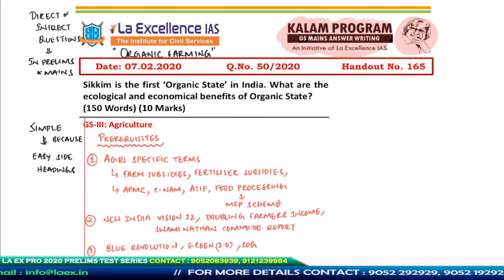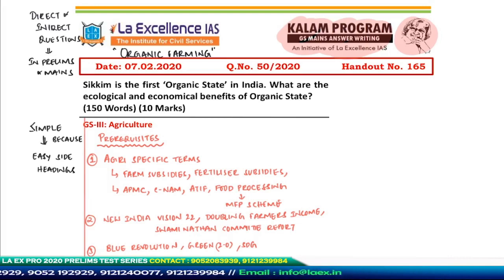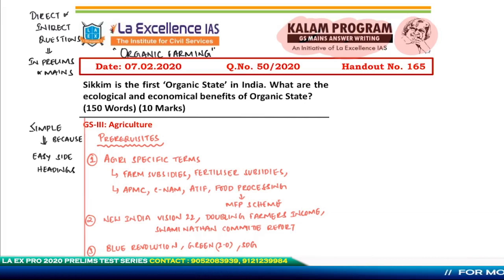In addition to this, because this is a GS3 based question, you could always talk about sustainable development goals that are relevant for agriculture. So these are the three prerequisites that I would like to list out for you all to keep in mind when you handle an agriculture based question. Now I'll read out the question for you all, after which I'll evolve the subheading for you all.